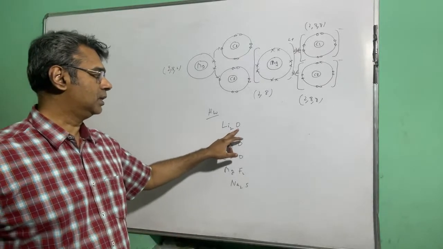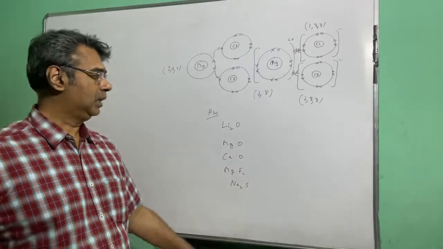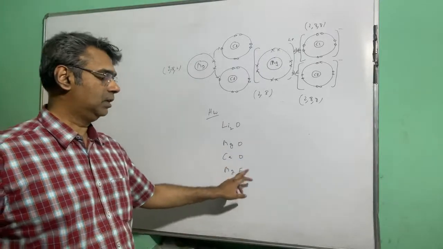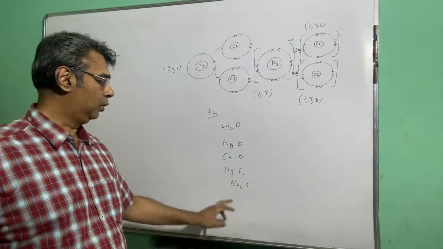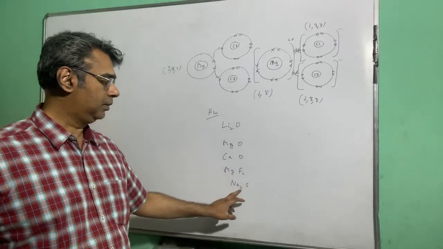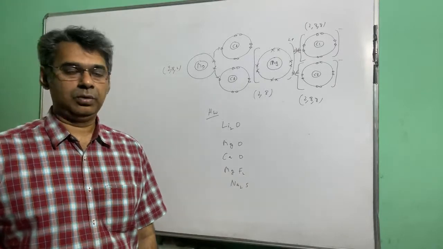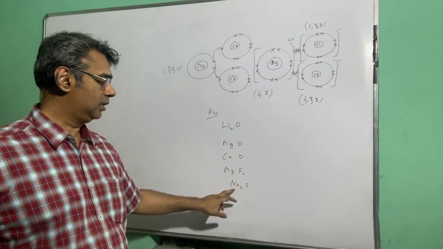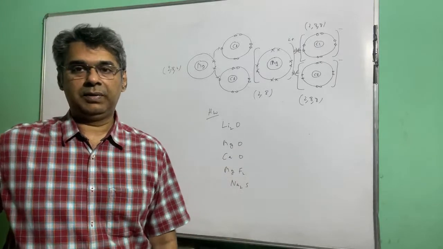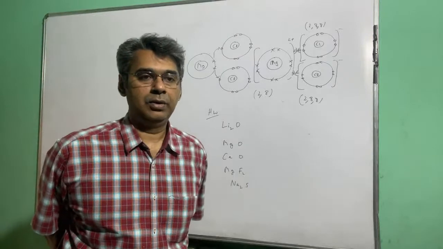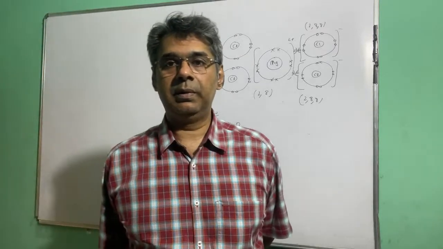So first one is lithium oxide Li2O, second one is magnesium oxide MgO, third one is calcium oxide CaO, fourth one is magnesium fluoride MgF2, and fifth one is sodium sulfide Na2S. So lithium oxide, magnesium oxide, calcium oxide, magnesium fluoride, and sodium sulfide Na2S. These are the 5 homework questions, and you will have to attempt it and submit it before 9 p.m.